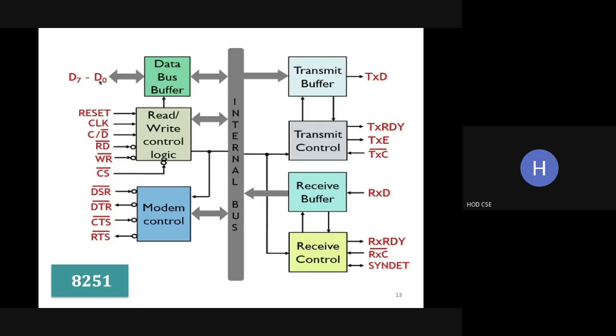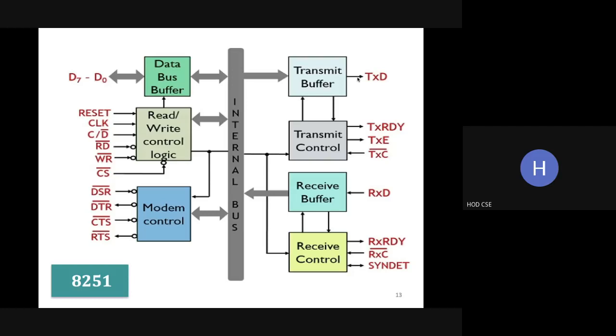Similarly, when transmitting from the CPU, the parallel data is received by the data bus buffer and reaches the transmit buffer, where it is converted into serial, and through the TXD line it is transmitted out bit by bit.